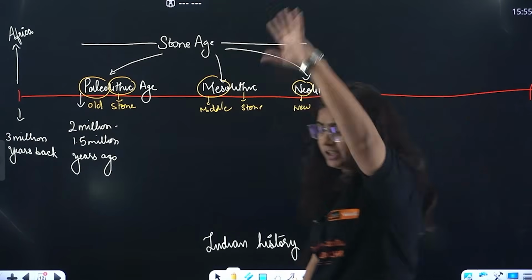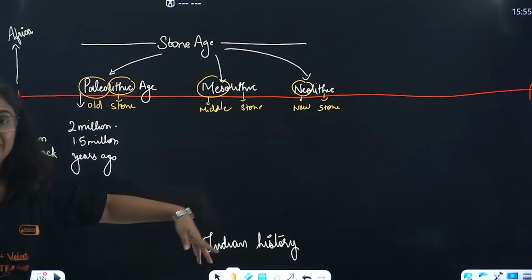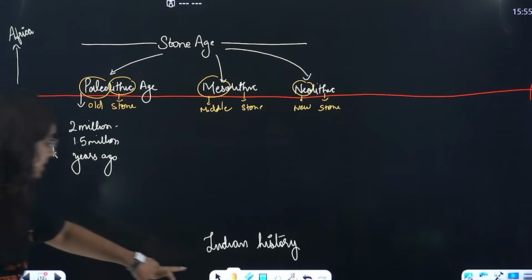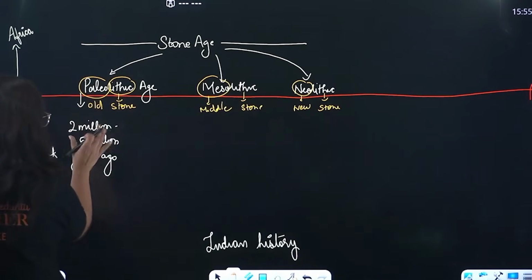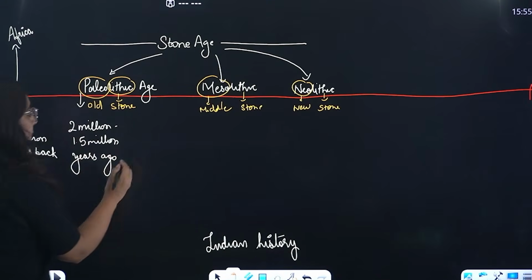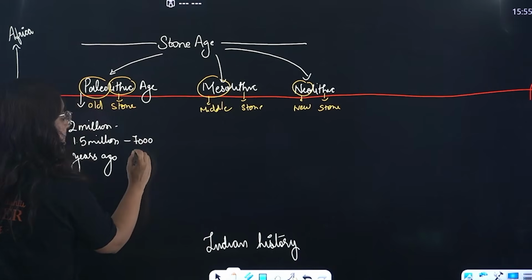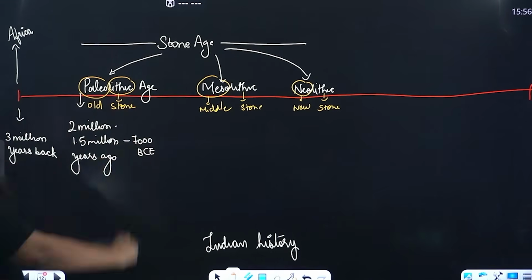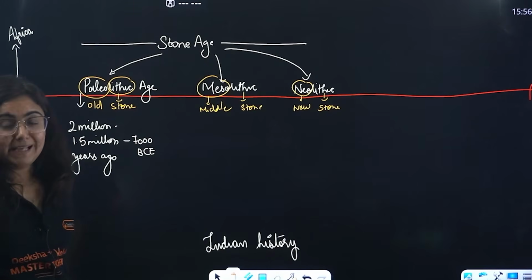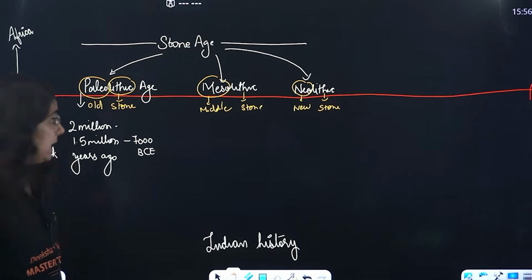Old means their tools were very old. Meso means transforming towards the new tools, right? What is the age of this particular time? From 2.2 million years ago to around 7,000 BCE, this period is considered the Paleolithic age.